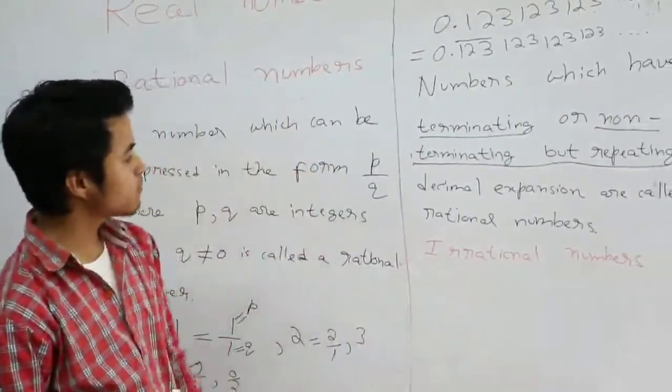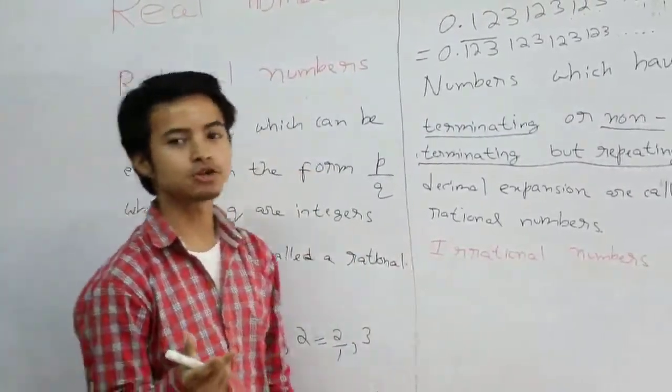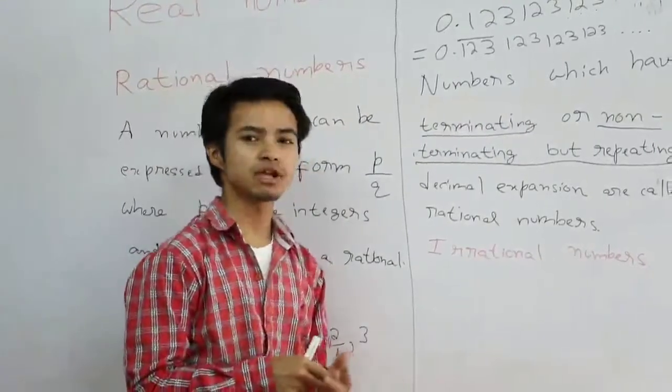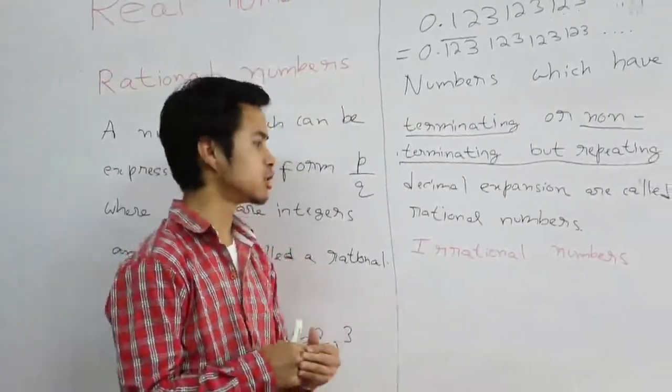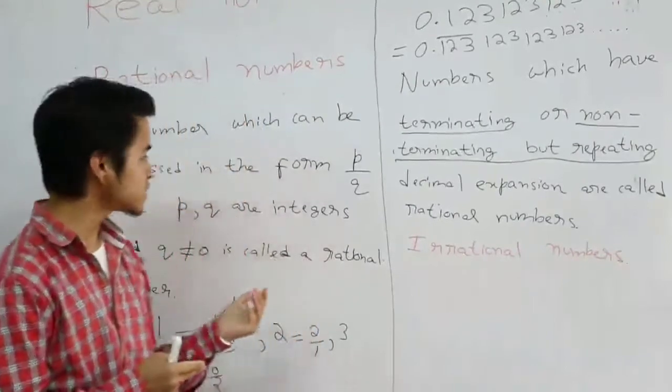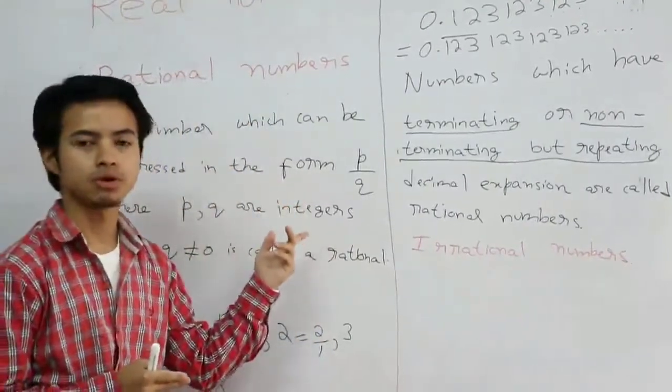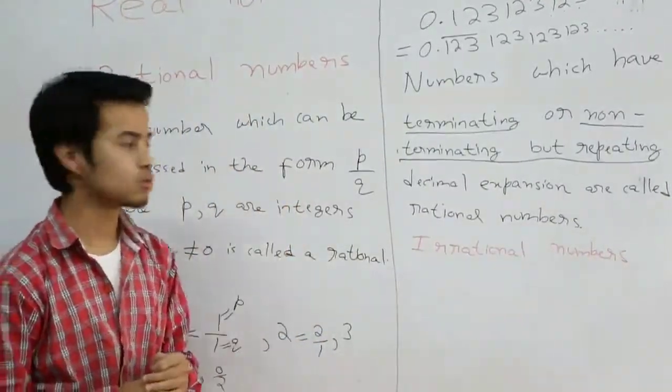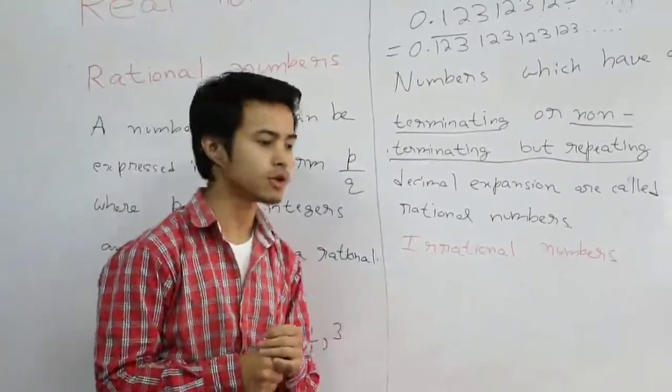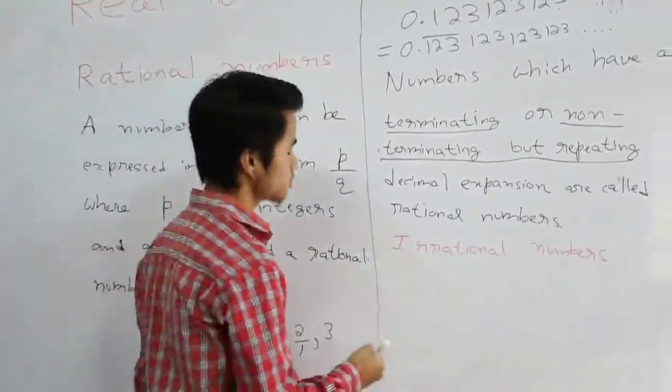But if you go by that definition also, it's hard to think of an example of an irrational number. I mean, numbers which cannot be expressed in the form p by q. Alright, so we introduce another definition of irrational numbers. Let me just write down that definition.